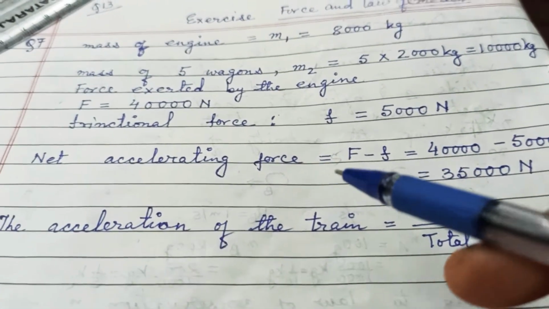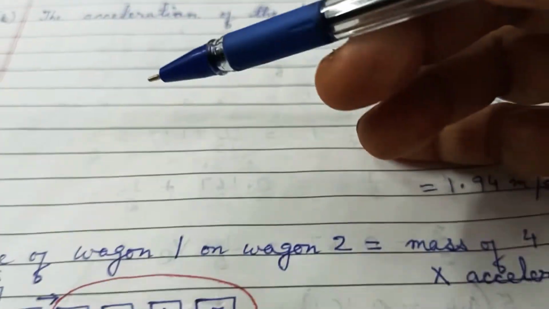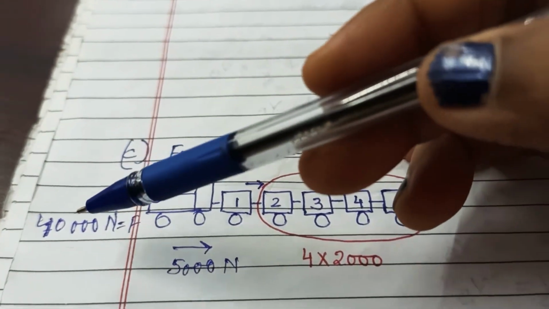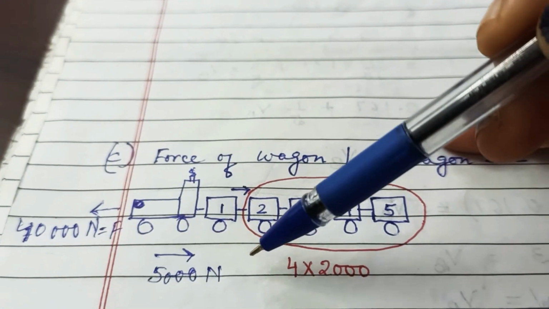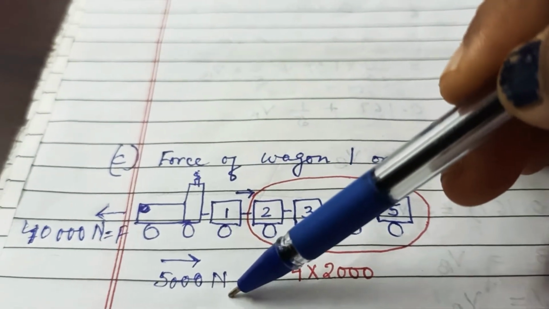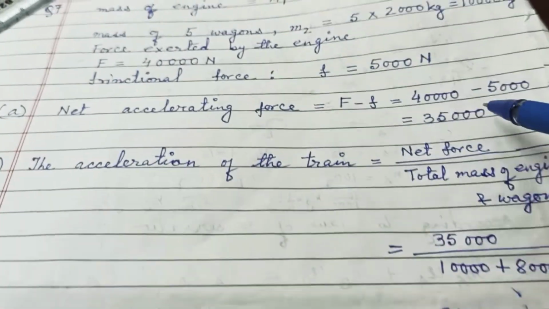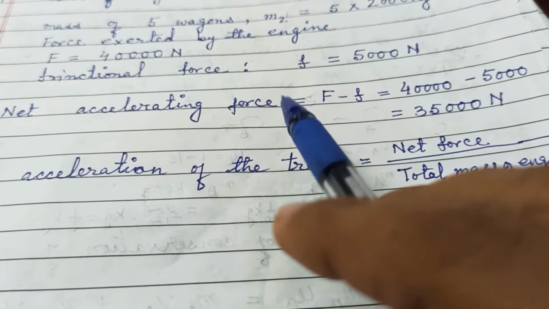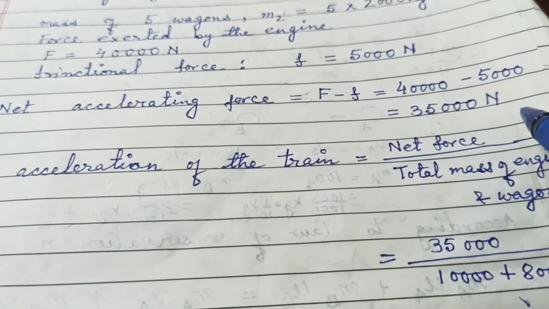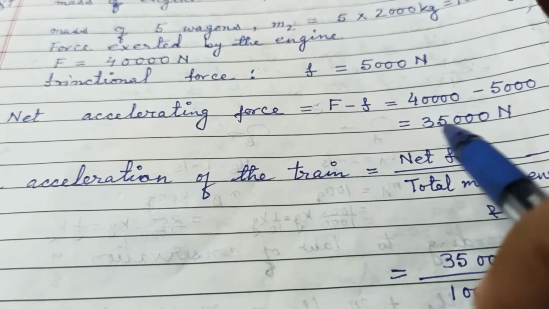Students, we have to find out the net accelerating force. 40,000 Newton force is applied in this direction, and in the opposite direction 5000 Newton frictional force. So that means 40,000 minus 5000, which is 35,000 Newton net accelerating force. Due to that 35,000 Newton force, it will be accelerated. This is the unbalanced net force.